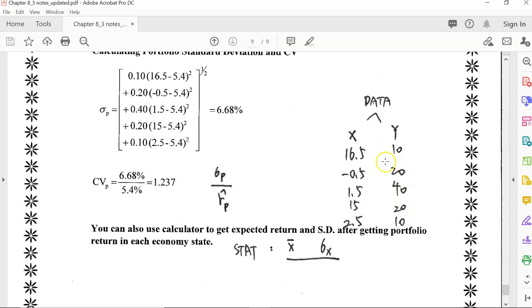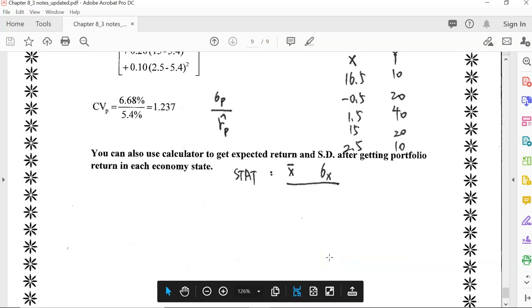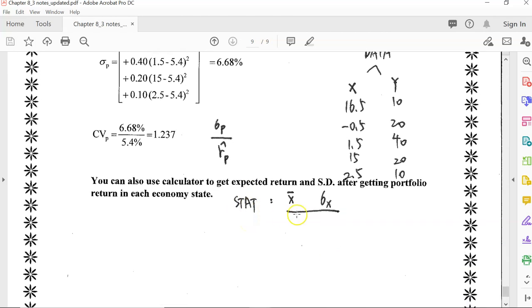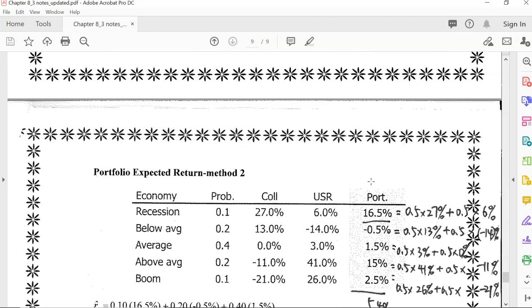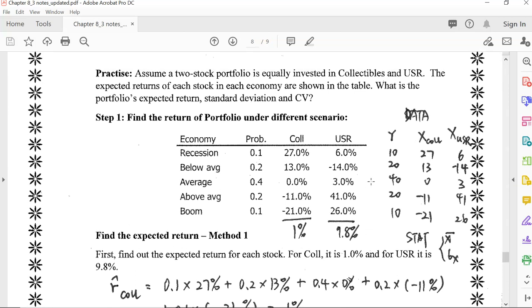We input these and we go to the stats function. We calculate x bar and sigma x. Remember, we go to the stats function and make sure n equals 100. We press the down button, so we see x bar. That's the expected return of the portfolio. We press the down button twice and we see sigma x. I think I also showed it here. So that's for portfolio return and standard deviation.